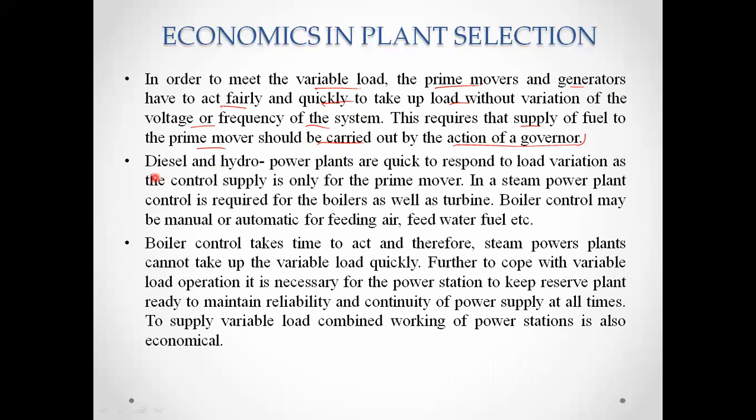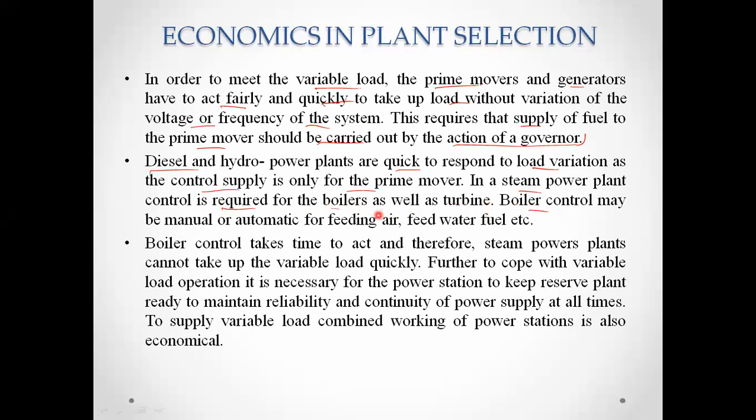Diesel and hydropower plants are very quick to respond to load variation, as the control supply is only for the prime mover. But in the steam power plant, control is required for the boilers as well as the turbines.